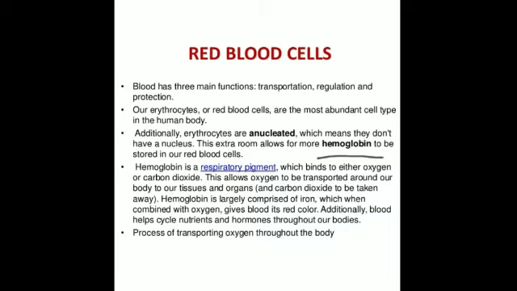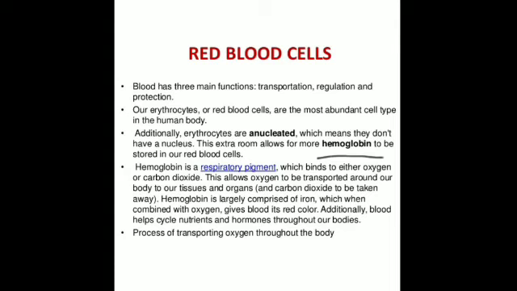So it is a red colored iron containing respiratory pigment. Is it clear? I have repeated this point because it contains iron, and if you are deficient in iron, that will mean that you will be deficient in hemoglobin as well. So respiratory pigment, because it is responsible for carrying the respiratory gases, oxygen and carbon dioxide. Is it clear? Now how does it carry oxygen?